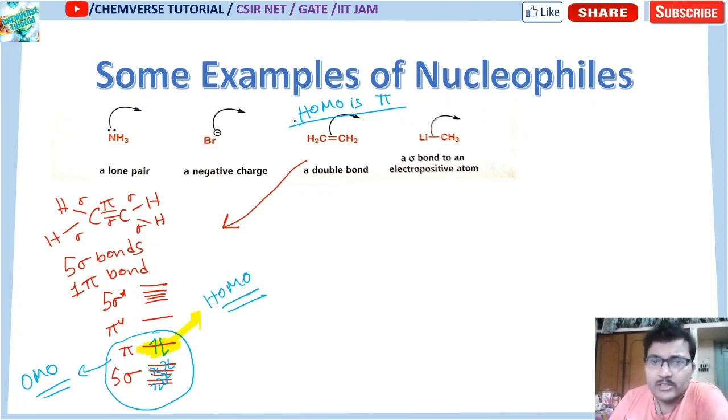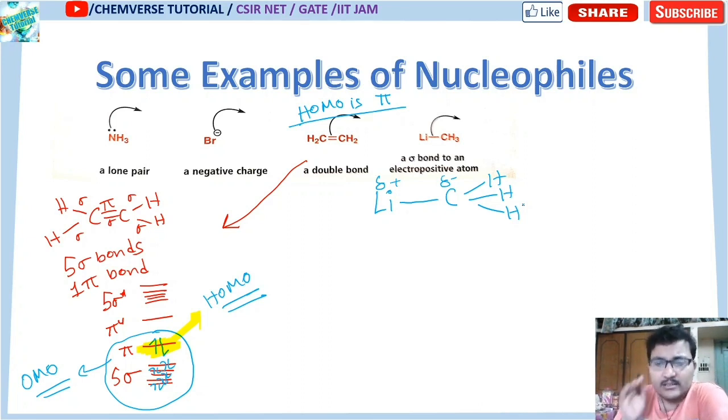Now look at this molecule, lithium CH3. Lithium is electropositive, so this bond is getting charged. There will be some positive charge and negative charge. Since this bond is charged, this bond is more polarized.